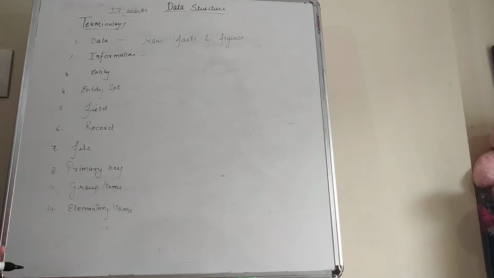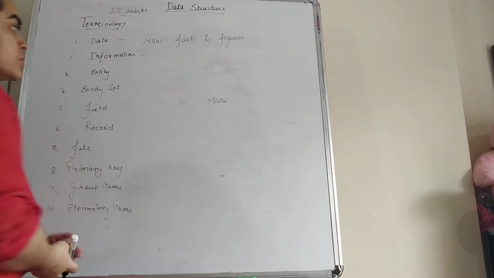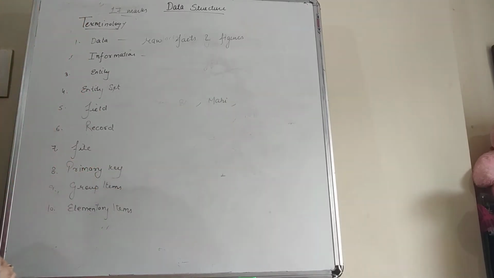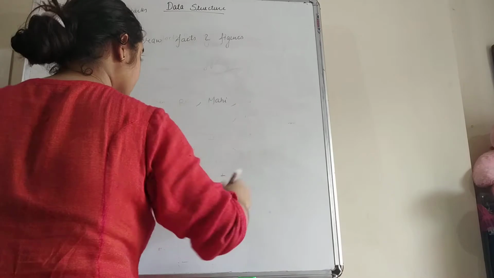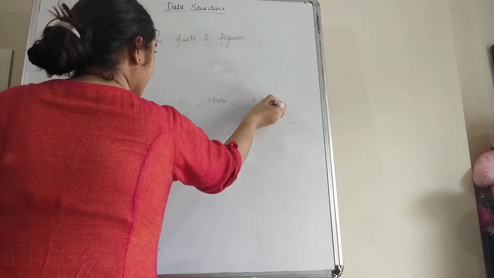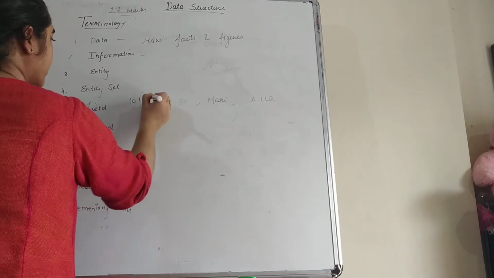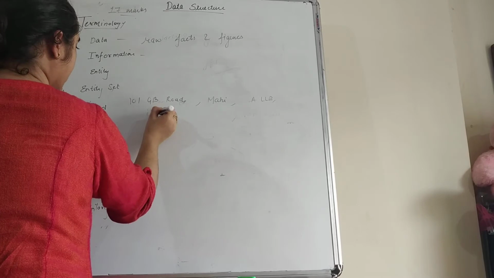For example, we have a person with the name Mahi. Okay students, so this is the name of the person, and other information that we have collected about this person is her qualification. Her qualification is BALLB, and another piece of information we have collected is her address: 101 GB Road, Elita, Thane.